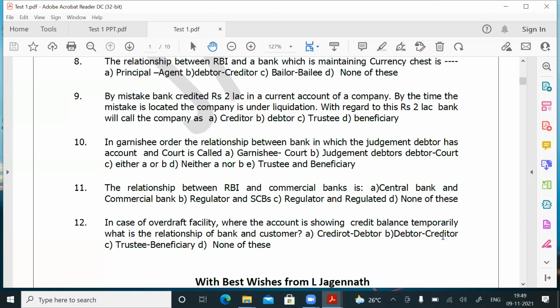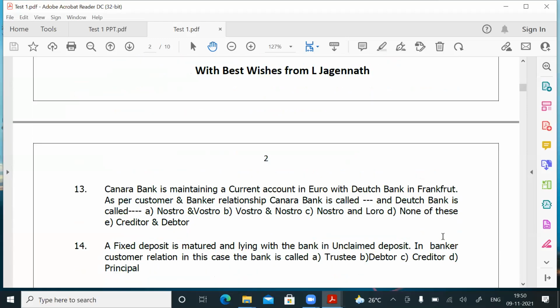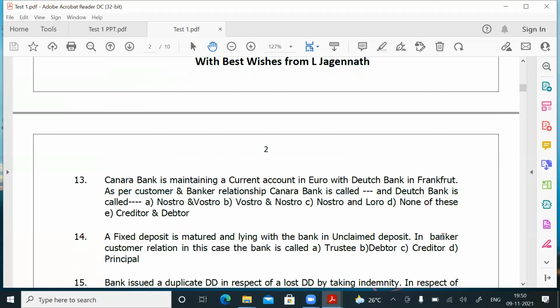Now let's quickly go through the other 2-3 questions before we conclude this portion. These are questions for scale 1 to 2, 2 to 3, or 3 to 4. At least 1 or 2 questions will be there, friends, but depending upon the cadre, the way in which it is framed will be slightly different. For 1 to 2, it will be a straight cakewalk. For 2 to 3 and 3 to 4, a little intense. What we have discussed, you should keep in mind. Question number 13.